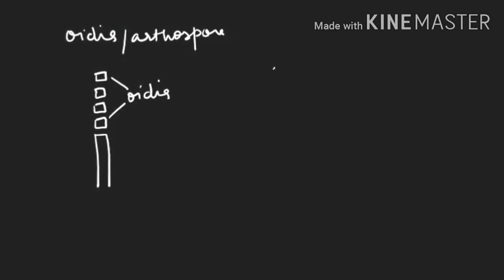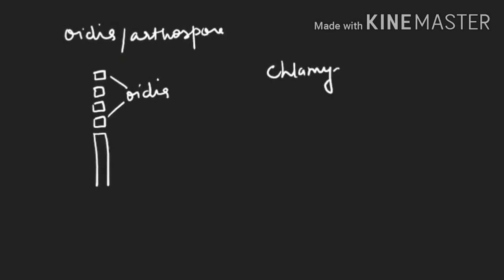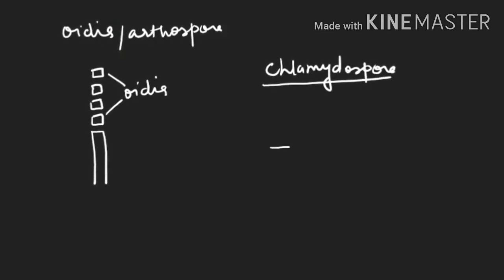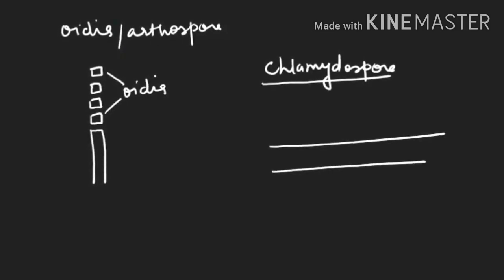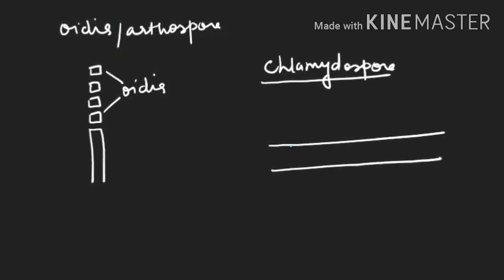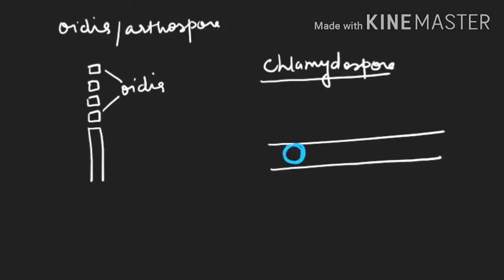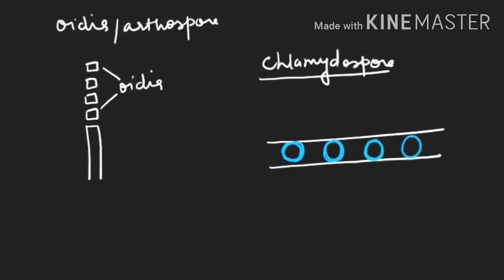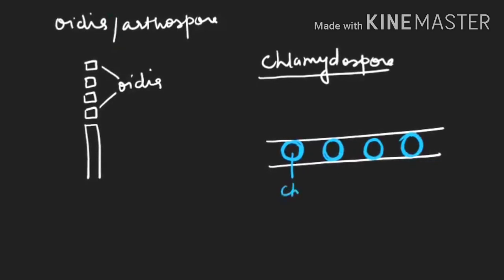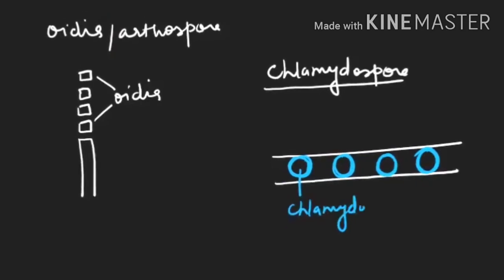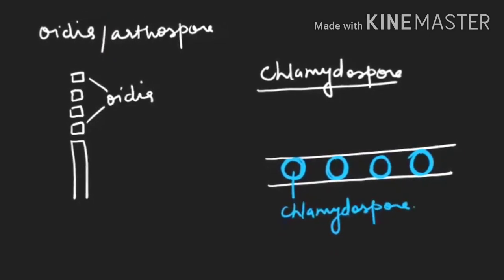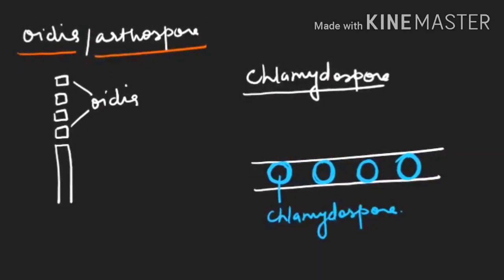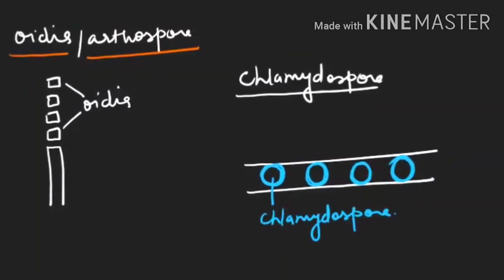Next we have to study chlamydospores. See, this is one hypha. Let us assume it is a coenocytic hypha. At regular intervals, what will happen? The protoplast will condense itself at intervals under unfavorable conditions to form thick-walled resting spores, and these are known as chlamydospores. So these are all asexual spores which are made by the fungus under favorable conditions only, and they are made by the process of mitosis.